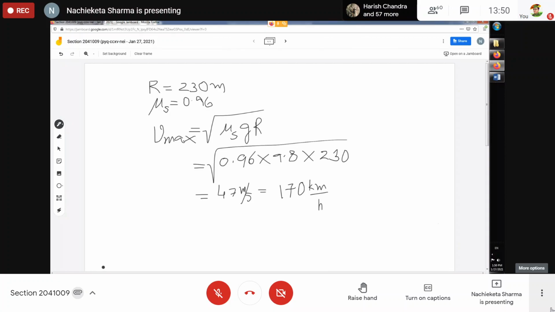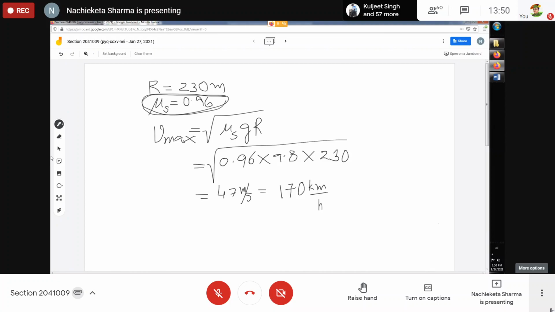Still, it is expected and advised that you should drive your car or your bike less than this speed, because you don't know when the friction will be less. If there is rain and water is there on the road, naturally the friction will be less. So the limit of the maximum velocity will also decrease, and if you travel with 170 kilometer per hour, you will skid from the road. That is one. Okay. Is it clear to you?